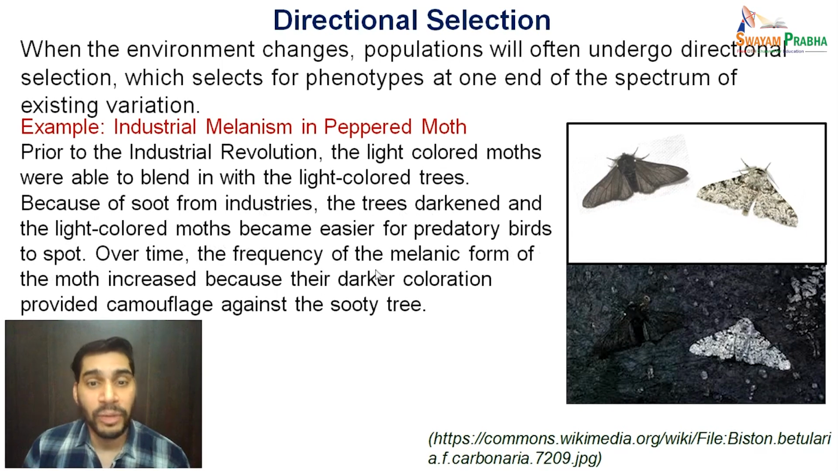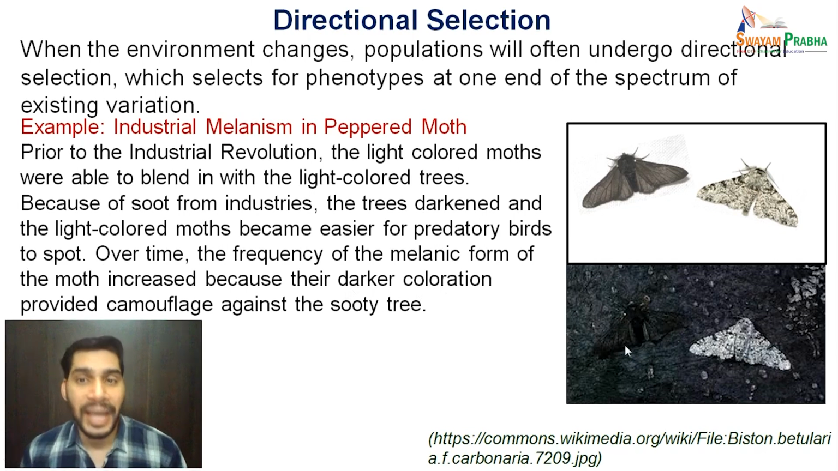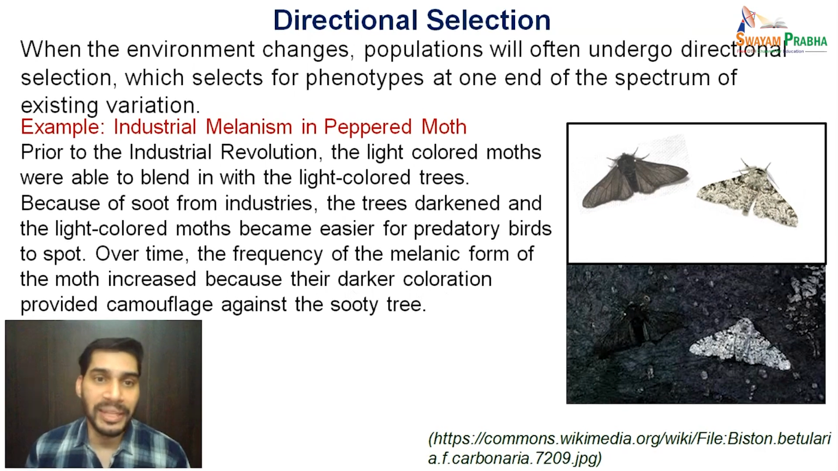Over time, the frequency of the melanic form of the moth increased, as it is not so easy to identify the dark colored moth on the dark background, because their darker coloration provided camouflage against the sooty trees. So selection is going in one direction here, from the light form towards the dark form, or it can go vice versa depending on the environmental conditions.